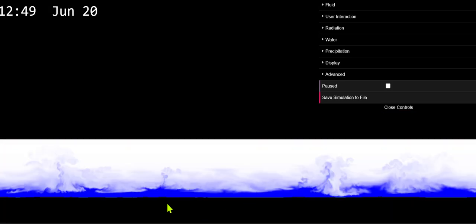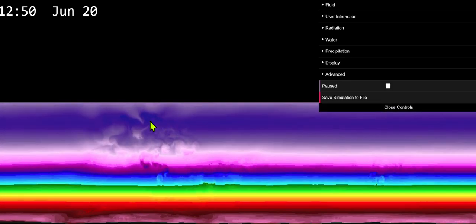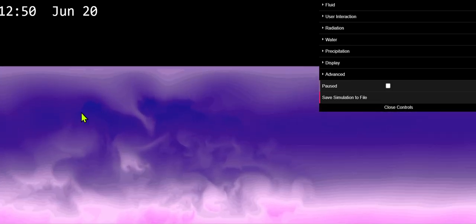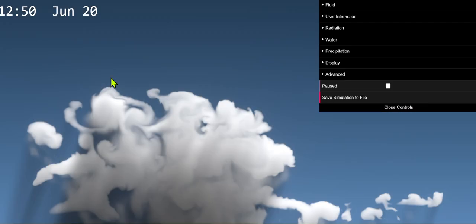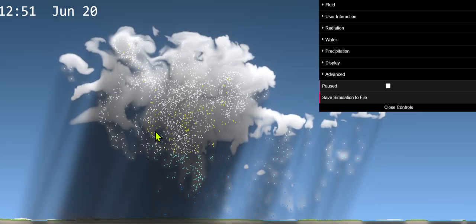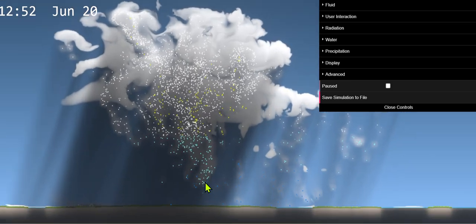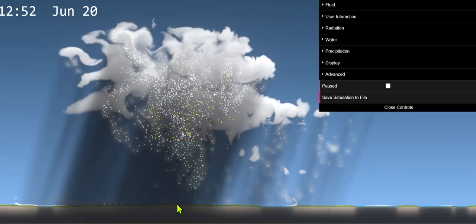This didn't use up that much moisture. As you can see, it's definitely gone upwards, but it's now collapsing from its own weight because of all the rain, snow, and hail. You can see snow mixed with hail, and they're just raining down.